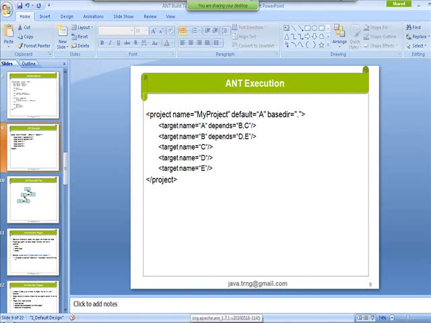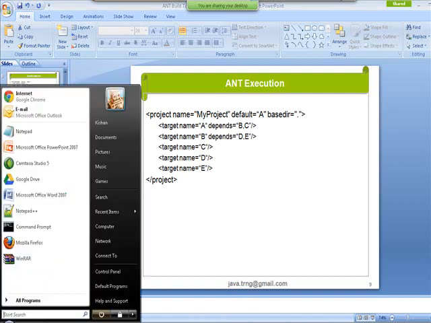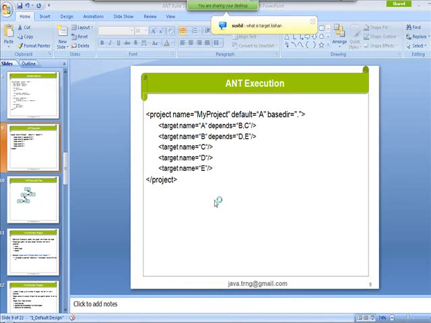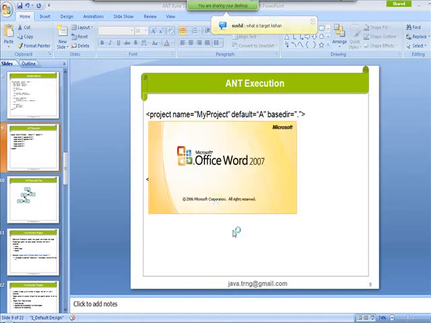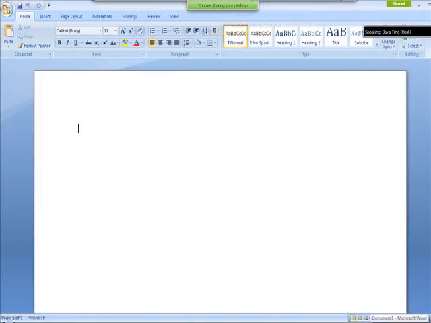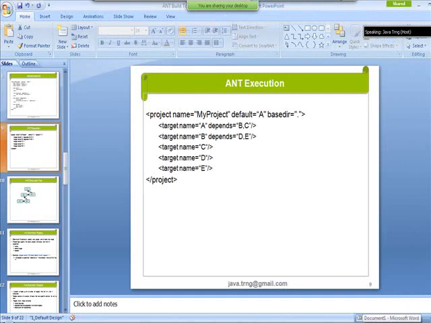If I ask you a question, which target will execute first? Sushil is asking a question, what is a target? Sushil, as I told you, a target is nothing but a part of the build XML where you are going to write some logic for what you want to execute. Let's think of it like a part or a module, a function.